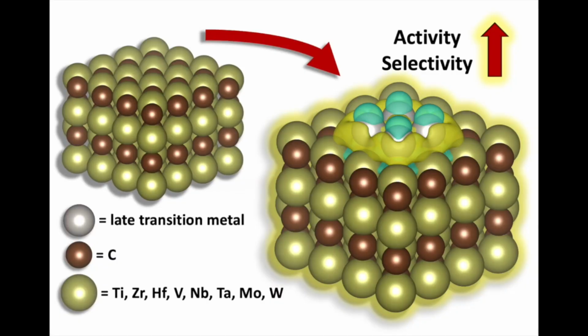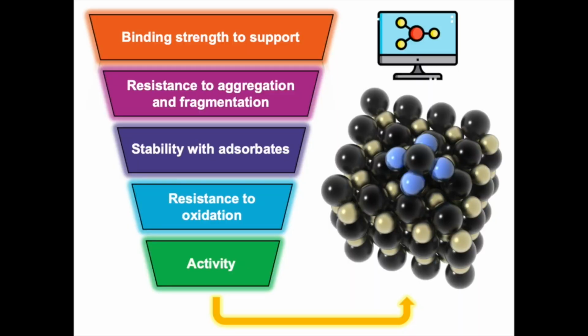And since then, a significant number of works have reported outstanding catalytic performance of carbide-supported metal particles for a variety of reactions, such as the water-gas shift reaction or CO2 hydrogenation. To date, however, only a very small subset of carbide-supported catalysts have been tested experimentally. In our group, we have used supercomputers to predict the stability and catalytic performance of many different combinations of metal clusters supported on carbides towards methane and carbon dioxide conversion technologies, and we have identified several combinations that are very